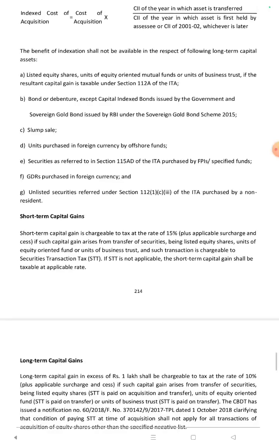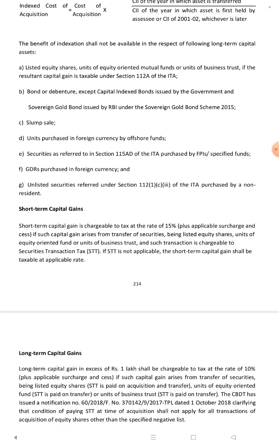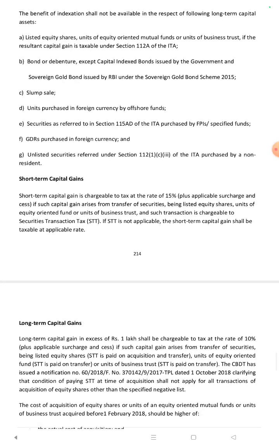The benefit of indexation shall not be available in respect of the following long-term capital assets: listed equity shares, units of equity-oriented mutual funds or units of a business trust. The resultant capital gain is taxable under section 112A. Also excluded are bonds and debentures, except capital indexed bonds issued by the government and sovereign gold bonds issued by RBI under the Sovereign Gold Bond Scheme.